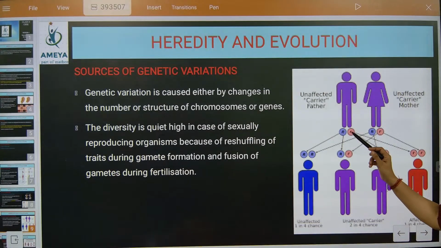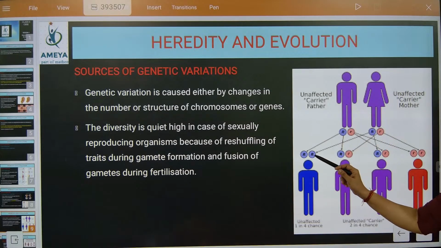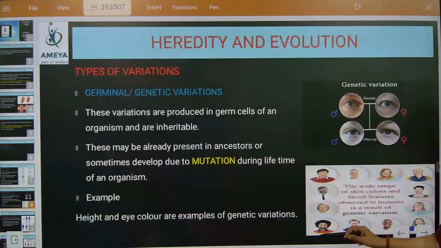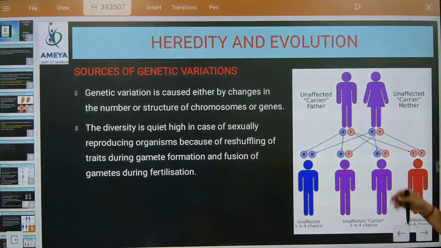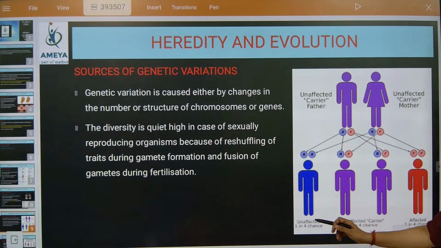Mixed breed. Now here one will be exactly obtained when the cross breeding is done. It is exactly going to give you a pure breed. Understood? So this is a case of unaffected, 1 in 4. Understood?